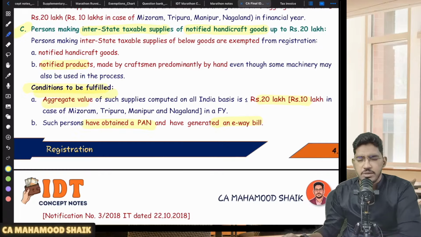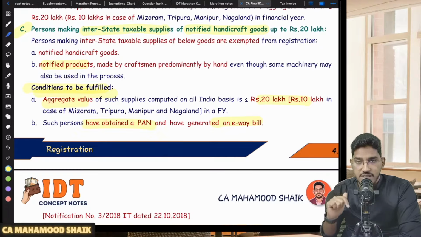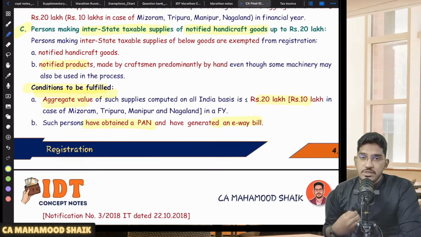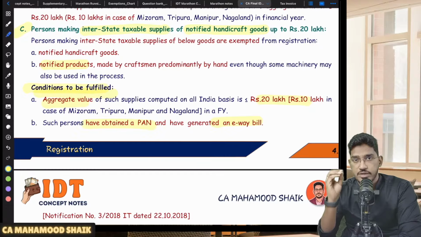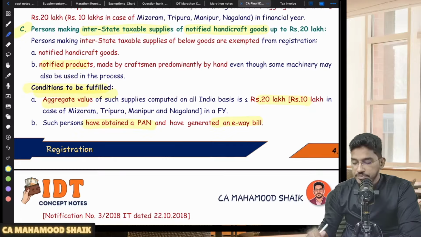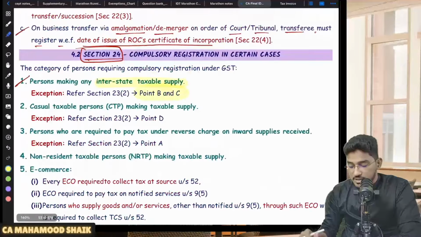Generally, e-way bill will become applicable only when the consignment value is more than 50,000. But in case of this person who is making interstate supply of notified handicraft goods or handmade goods and who is enjoying the relaxation of not taking registration, that person must have a PAN and he must compulsorily generate the e-way bill without any consignment value limit. Even if he is transporting 10,000 worth of notified handicraft products interstate, he is liable to generate an e-way bill. Okay, right. So this is the first category of persons who are liable for compulsory registration and the related exemptions.